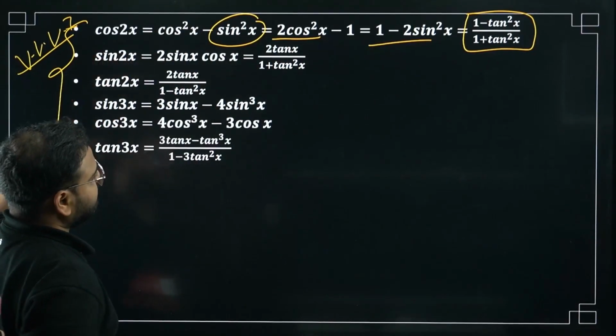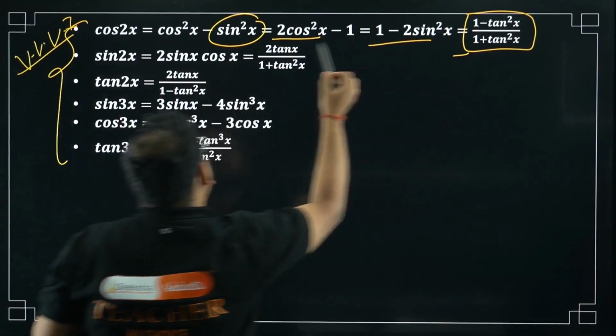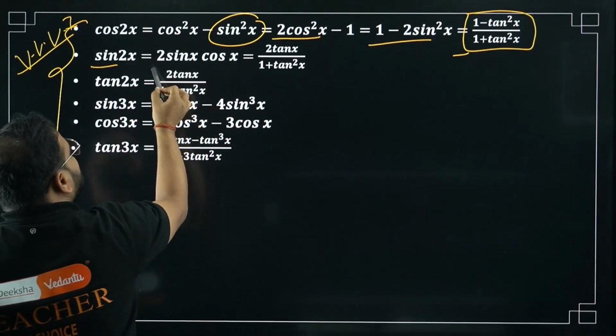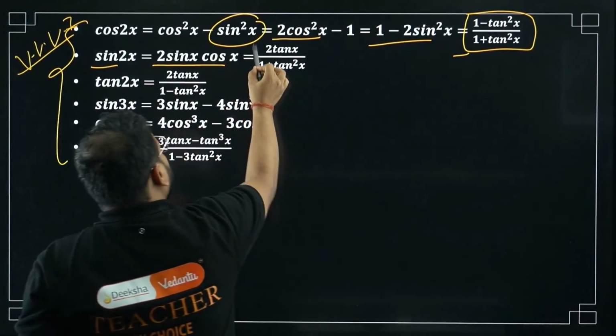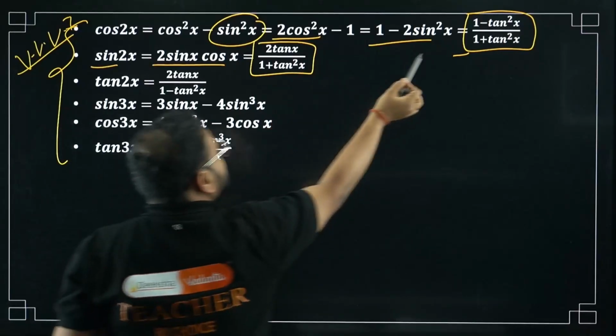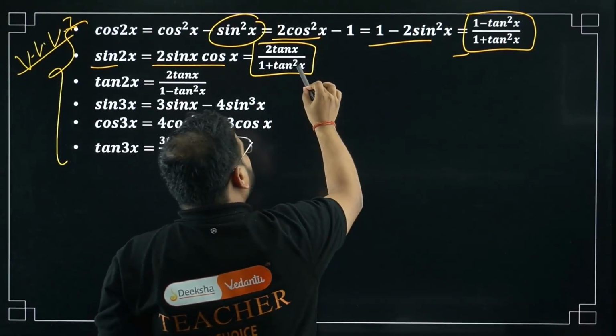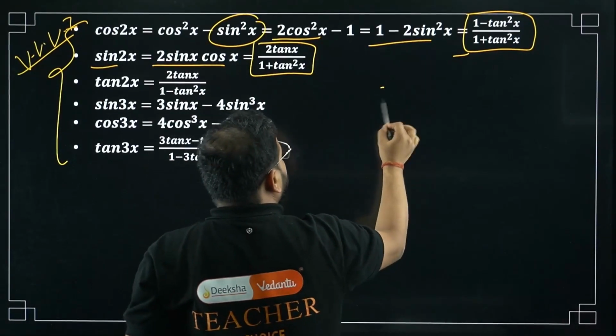Check this out. Sin 2x will become 2 sin x cos x. We know this formula. This also is very, very important. Do one thing: divide this and this, sin by cos. What will happen?